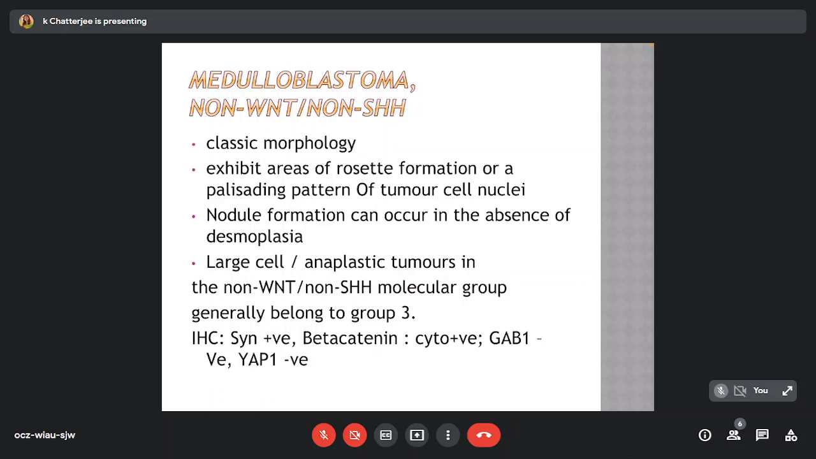These exhibit areas of rosette formation or a palisading pattern of tumor cell nuclei. Nodule formation can occur in the absence of desmoplasia. Large cell or anaplastic tumors in the non-WNT, non-SHH molecular group generally belong to group 3. On immunohistochemistry, these are positive for synaptophysin, with cytoplasmic positivity for beta-catenin, and are negative for GAB1 and YAP1.